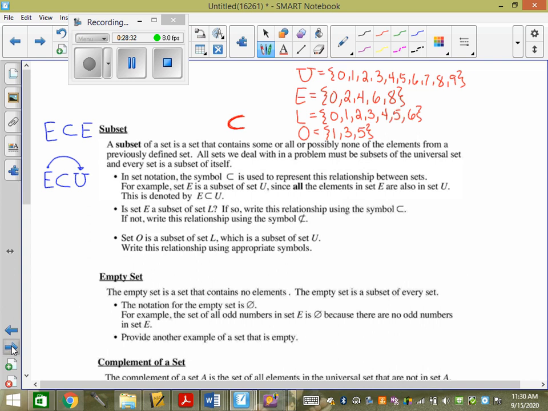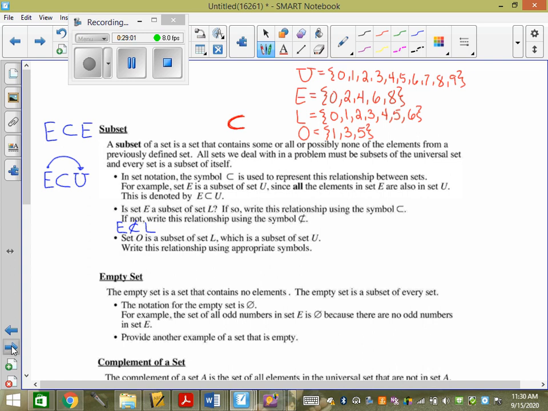So 0, 2, 4, 6, crap, 8 isn't in there. Okay, whatever. So 0, 2, 4, and 6 are in it, but not 8. So can we say that E is a subset of L? No. We would say E is not a subset of L.